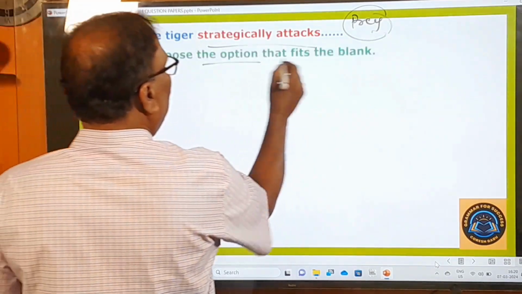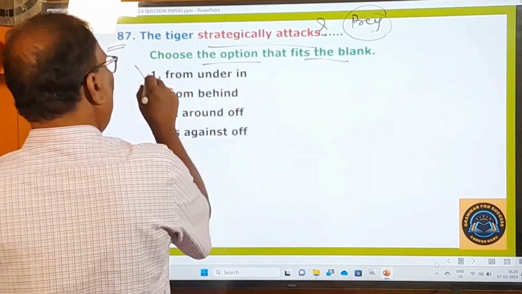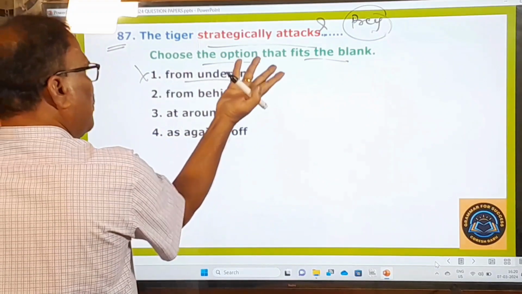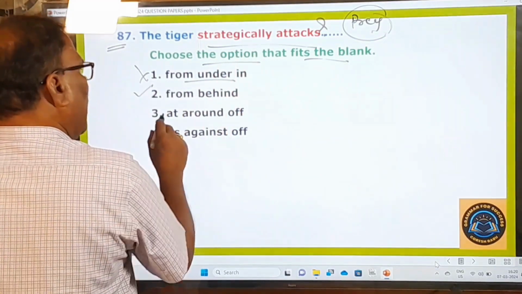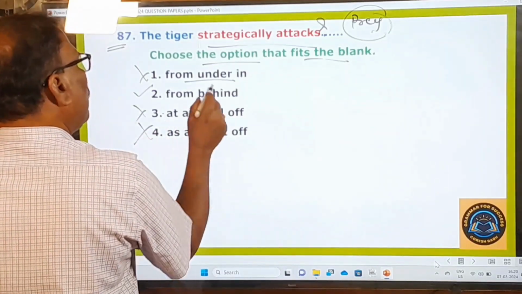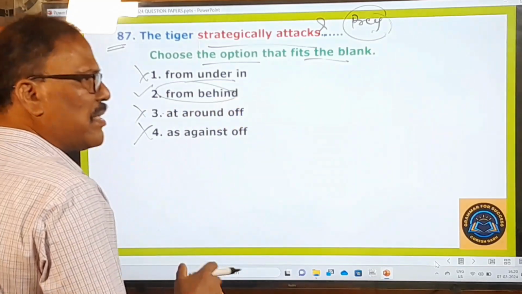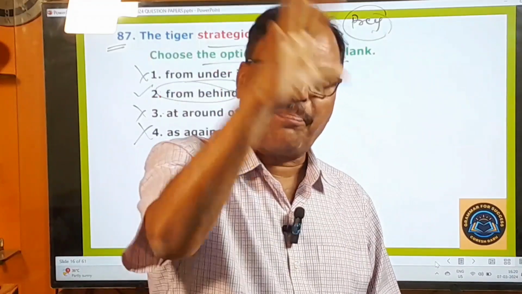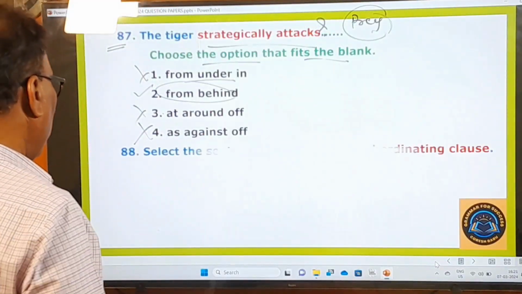Choose the option that fits the blank. Some blank is given. From under in? No, this is meaningless. At around of? No. As against of? No. So these three are ungrammatical and meaningless. From behind? Yes. Only the second one. Always it wants to attack the animal or its prey only from behind. And you go to the next question.